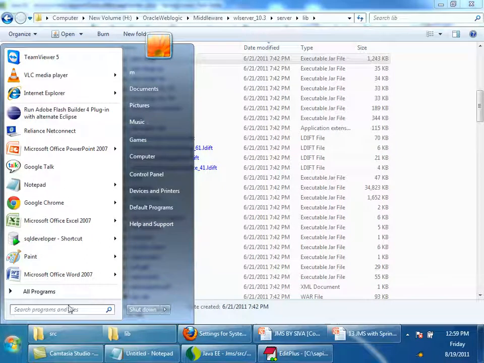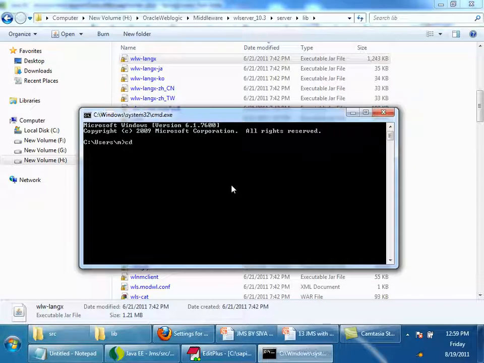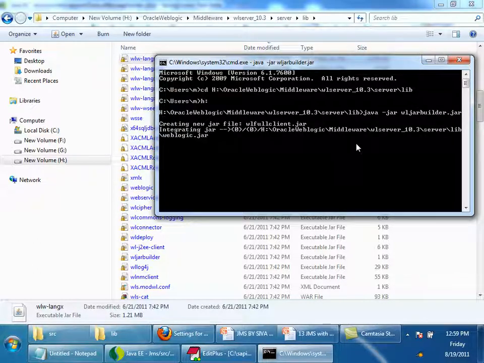Then go to command prompt, go to this directory. See here, there is something called wljarbuilder inside this folder. I will run it like this: java -jar wljarbuilder.jar. Now it will generate a file called wlfullclient.jar. This is the jar which we have to use on the client machines when using WebLogic. It will contain all the required things.